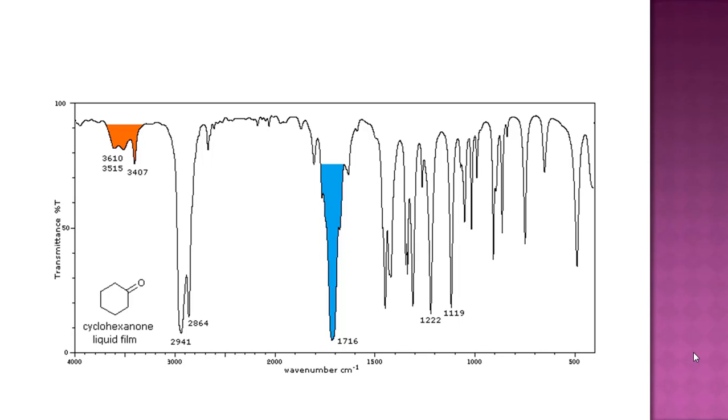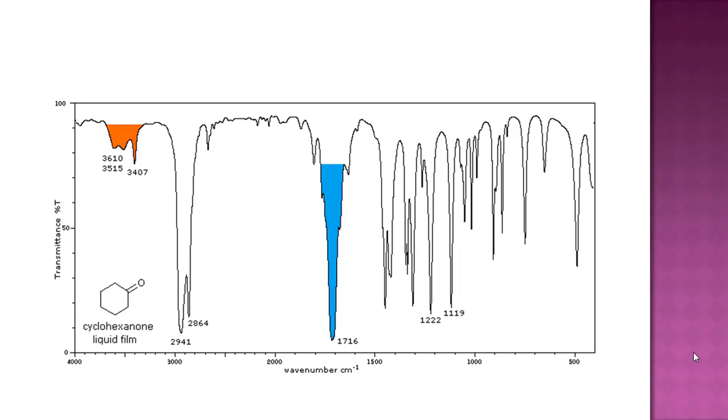C double bond O means carbonyl. Here see in blue color 1716 centimeter inverse. This is the normal band of carbonyl, C double bond O. And see in the orange color 3407, which is approximately double the 1716. So orange is the overtone.